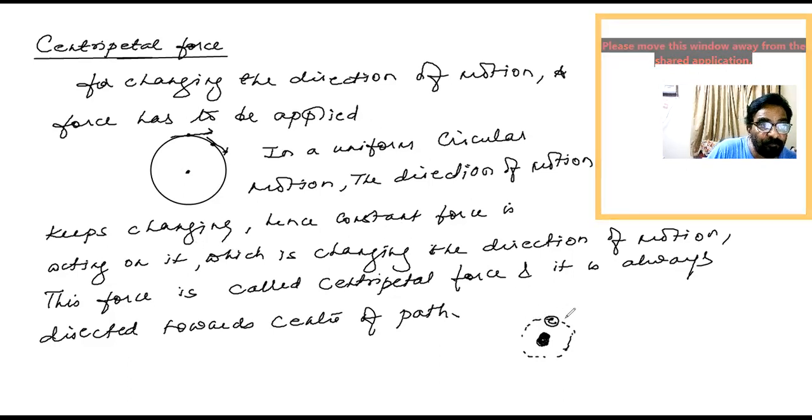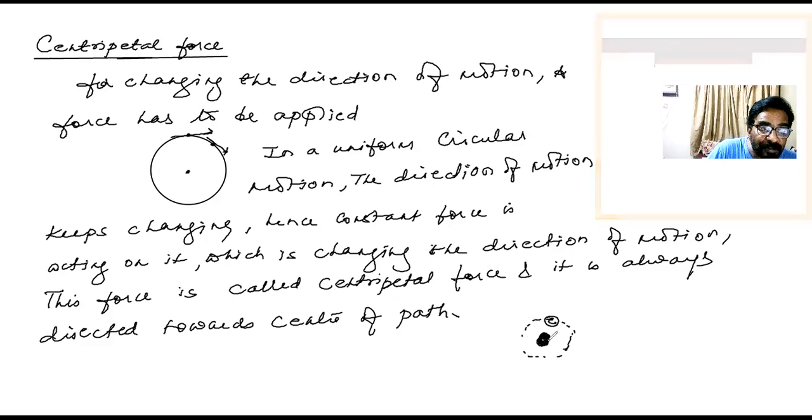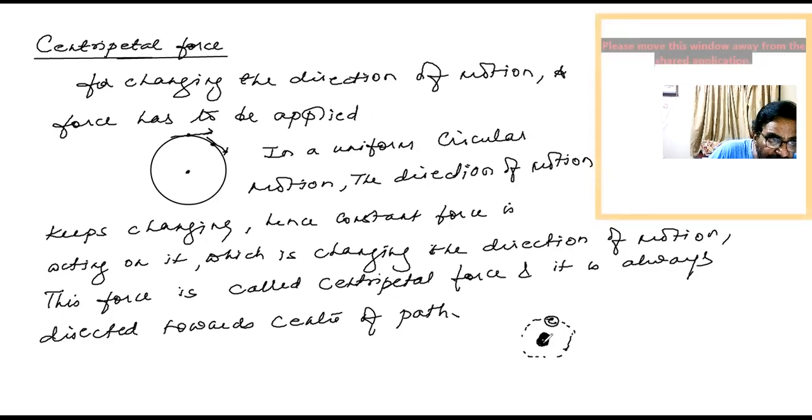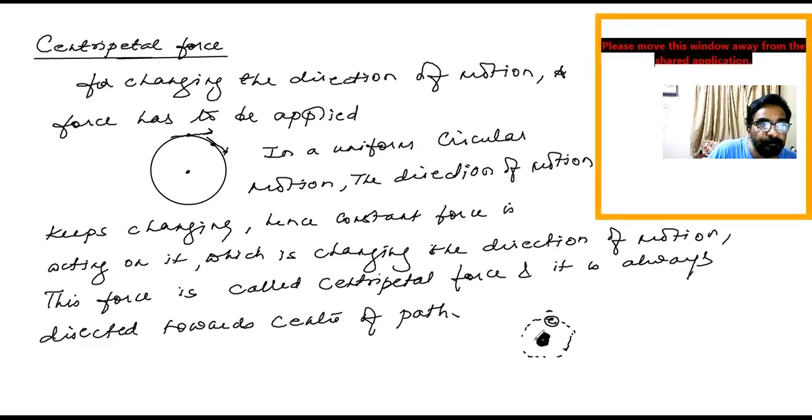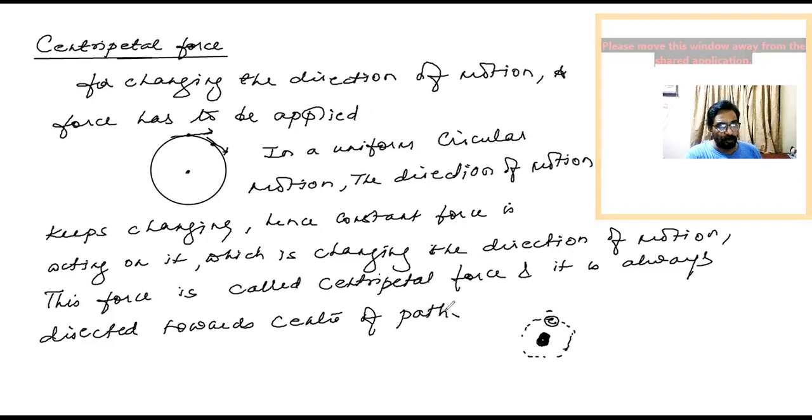Where is it? It is nothing but the electrostatic force of attraction between the positively charged protons inside the nucleus and the negatively charged electron. I can call that force of attraction a centripetal force. It keeps acting on the electron, hence the electron keeps moving along the circular path.